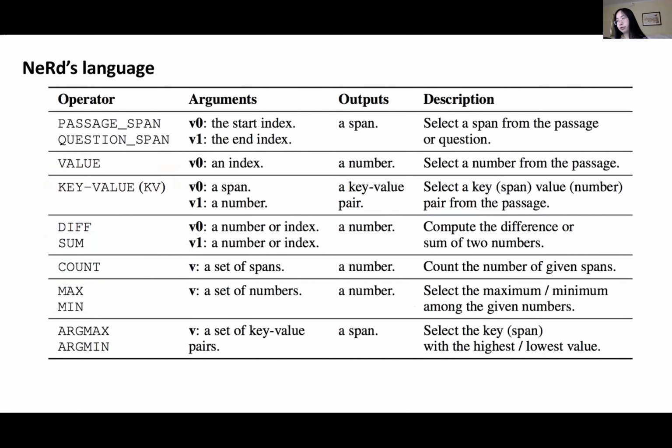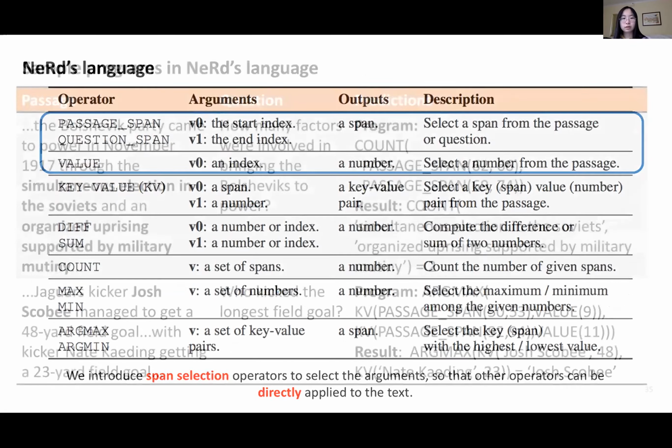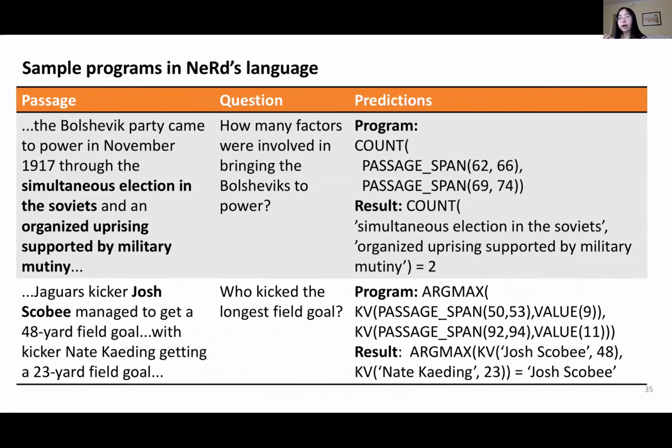To deal with the first challenge, here is where our domain-specific language comes in. The key design choice here is that we introduce span selection operators as some basic operators to select the arguments, so that other operators can be directly applied to the text by calling these operations as their arguments. Here we show some examples of how to use passage span and value operators to directly select arguments for counting and sorting problems.